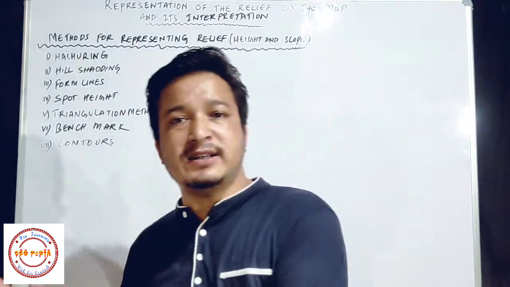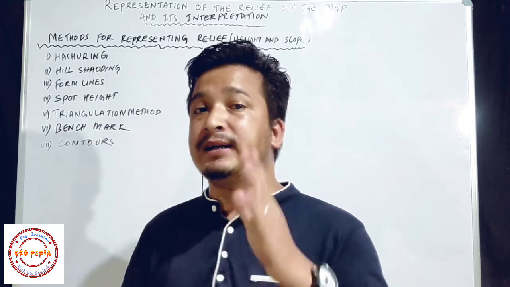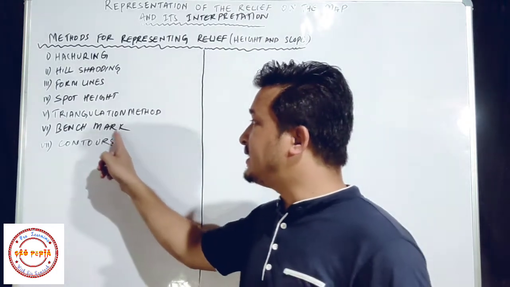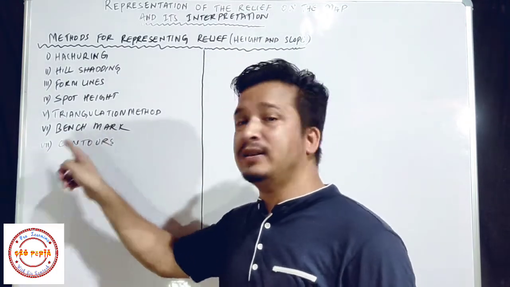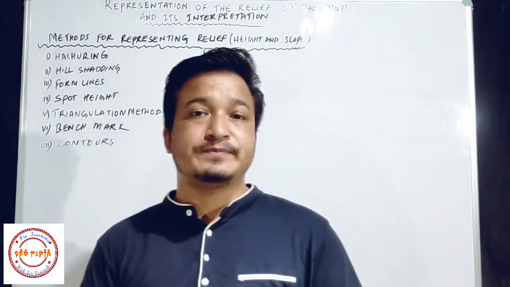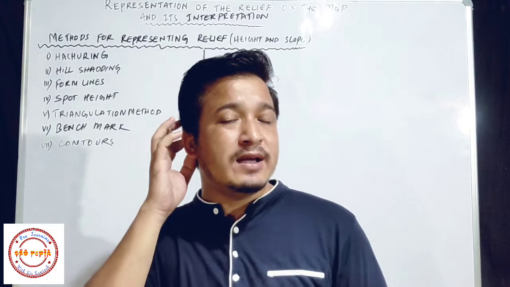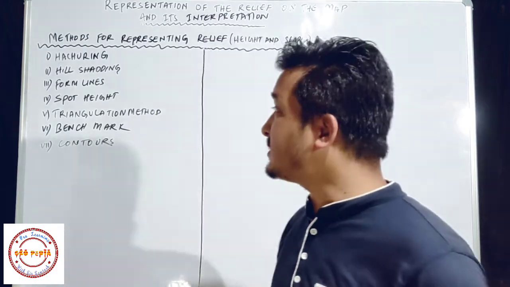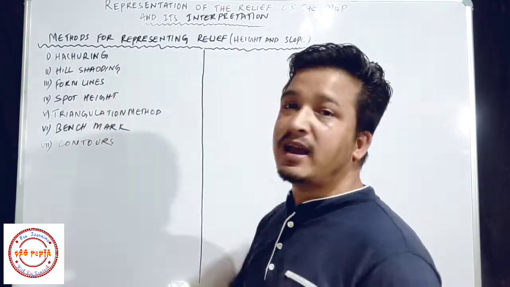All these methods we will see one by one, but we are going to learn deeply about the seventh one, that is contours. So without wasting time, let us learn the first method, hachuring.